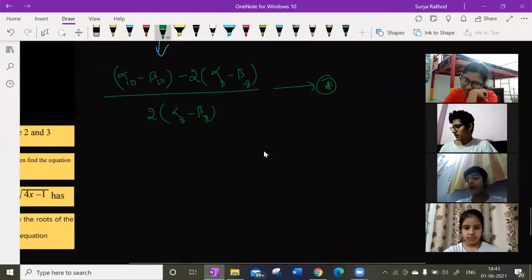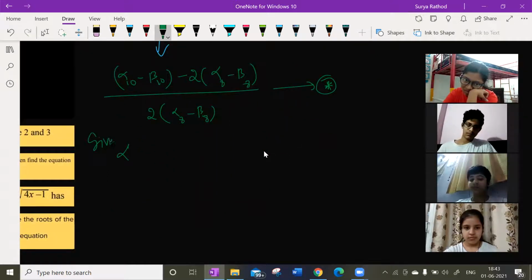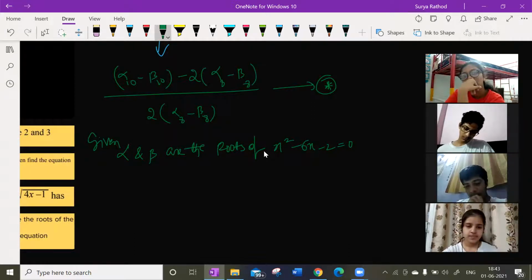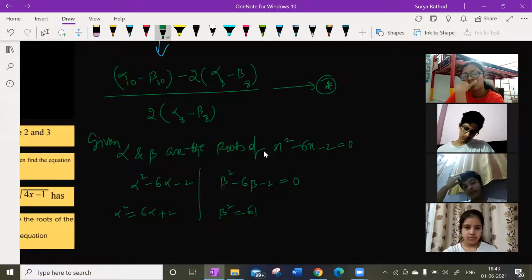Given that alpha and beta are the roots of x square minus 6x minus 2 is equal to 0. So if I take alpha as a root, I get alpha square minus 6 alpha minus 2 is equal to 0. If I take beta, beta square minus 6 beta minus 2 is equal to 0. So alpha square is equal to 6 alpha plus 2, and beta square is equal to 6 beta plus 2. Getting my point, children?